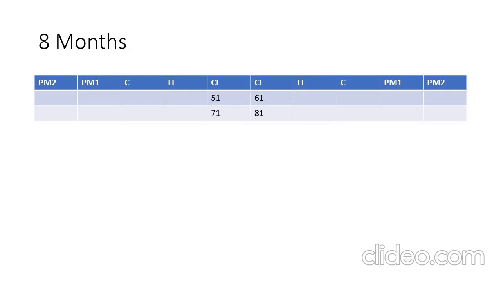Now, at the age of 8 months, upper central incisors appear. At the age of 10 months, upper temporary lateral incisor appears. At the age of 12 months, lower lateral incisor appears. Up to 12 months, two teeth appear at the same time. But from here onwards, four teeth will appear at the same time.